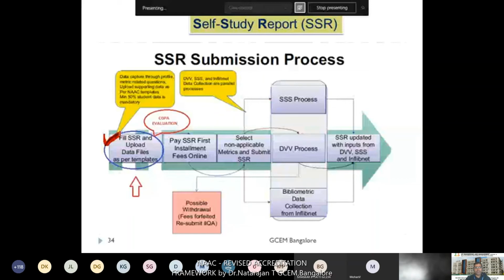Then the other process is, once you have prepared and submitted, you can pay the SSR fees online. That is what is needed from our college end. Then the rest of the process will be taken care of by NAAC. These processes I will explain in my later session. Next we will go for the SSR one.